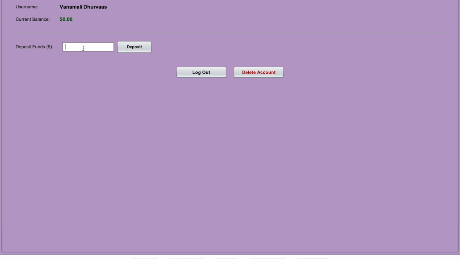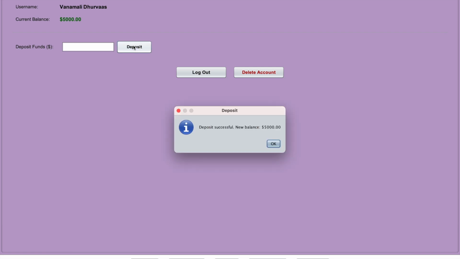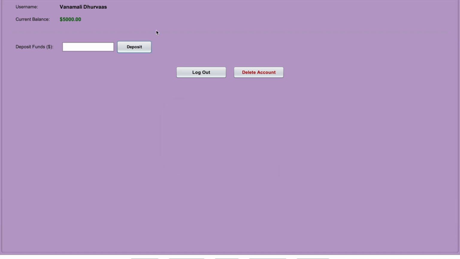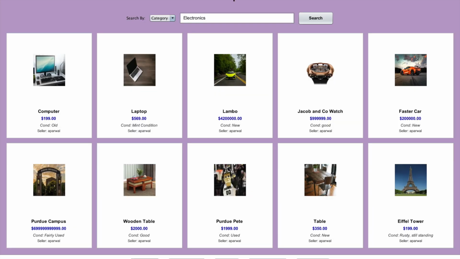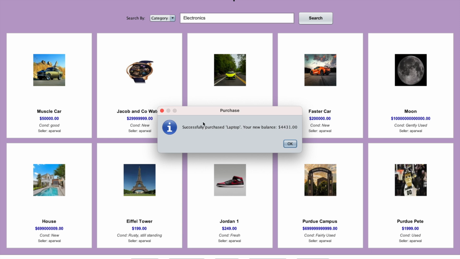So let's deposit some funds. Let's deposit $5,000. Once you press deposit, you can see that the deposit was successful, and there's a new balance of $5,000, and we get this pop-up to notify us. Click OK. Now, if we go home, and let's say we want to buy this laptop, we can click yes, purchase. And you can see that we have successfully purchased the laptop, and it shows us our current new balance. Let's click OK.